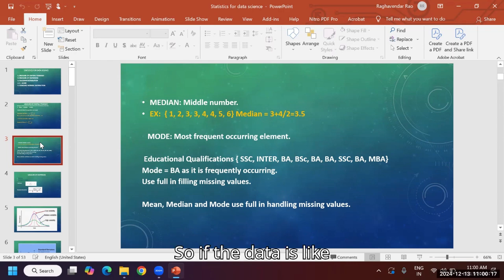So if the data is like this, we can go for mean. If not like that, if it is skewed data, we have to go for median. Why mean, why not median? I will explain in future.